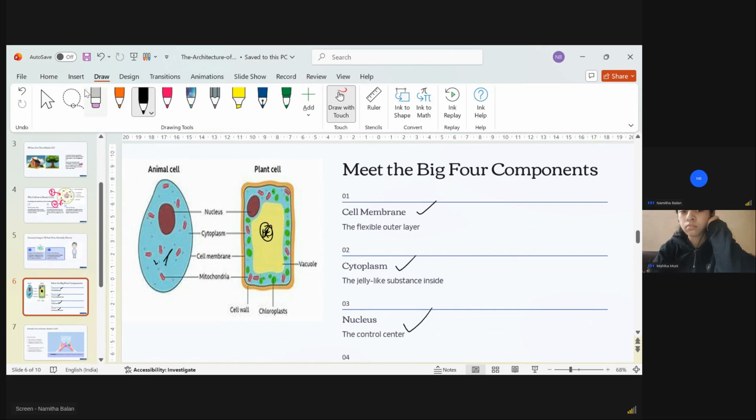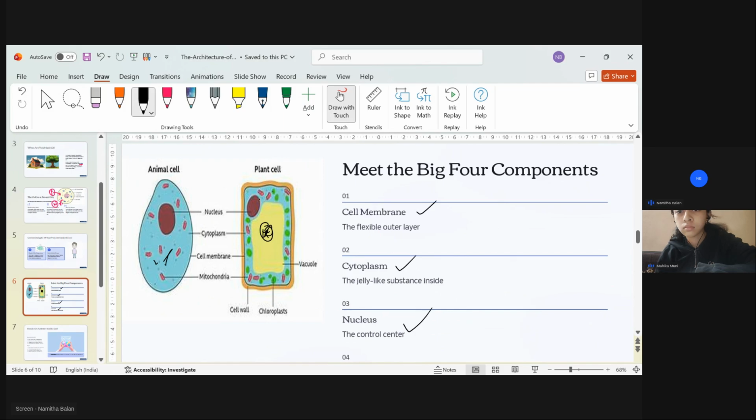Now we saw the chloroplast, then the vacuole. Where are these all present in the plant cell? Chloroplast is there, vacuole is there.